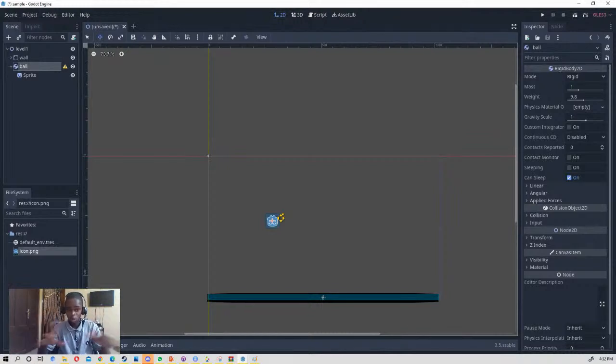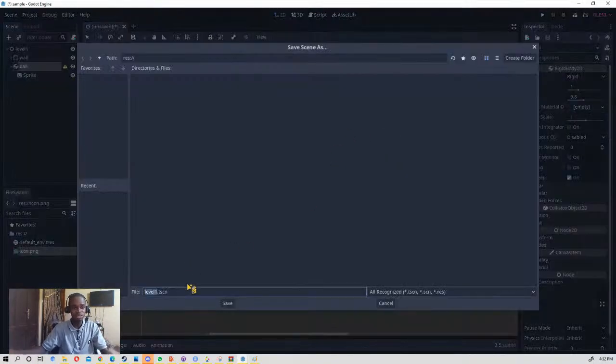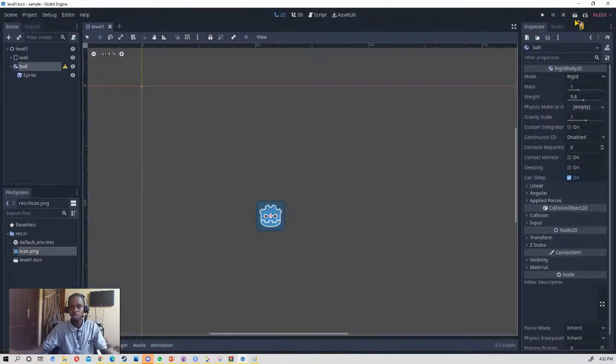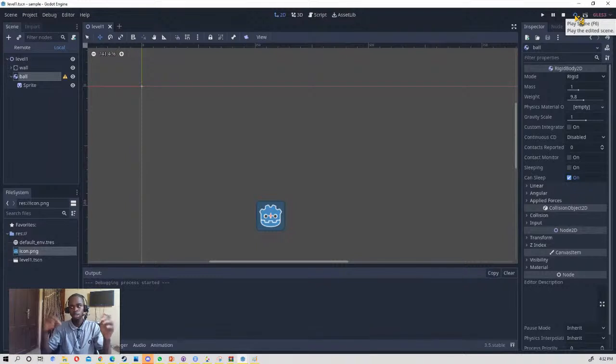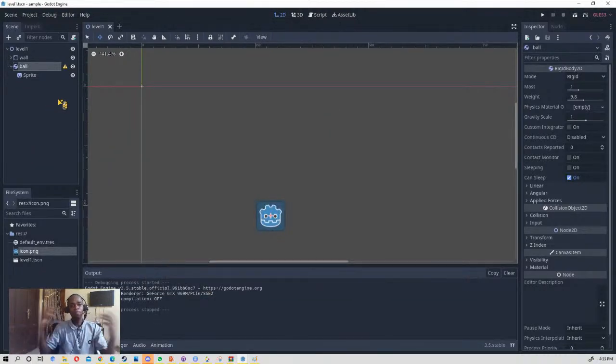Now we want to play around with stuff. We want to add our collision shape. So this will not just be static. Let's save it here. If you save it and run it, nothing will happen, because the ball is just going to fall out of the wall, like everything is just going to fall out, because the ball does not have a shape. The ball is not matter yet. So now we add the collision shape to it.